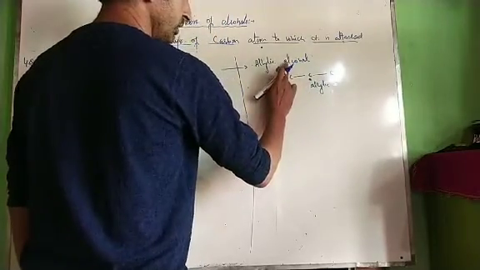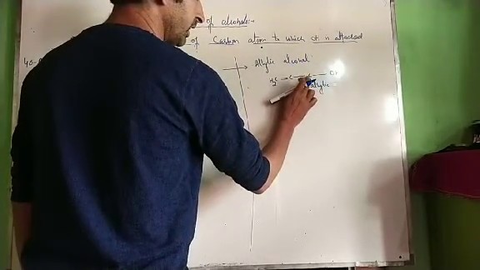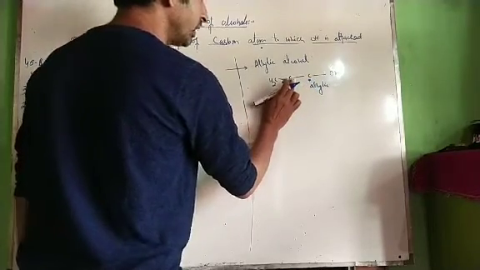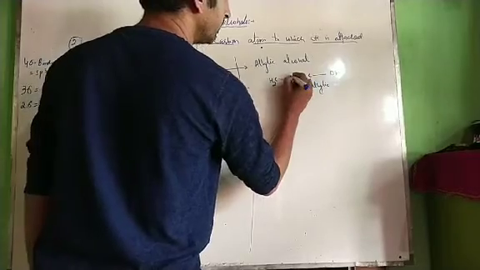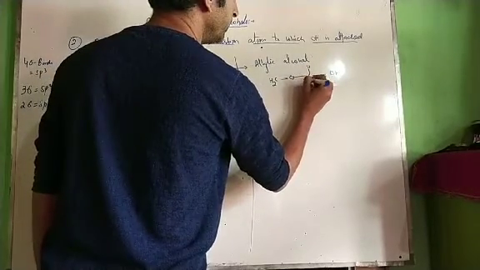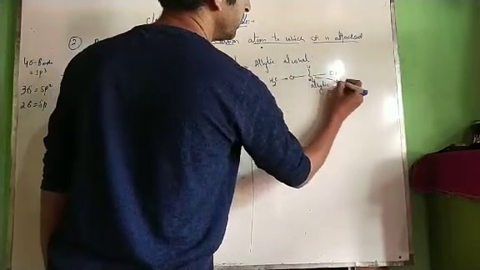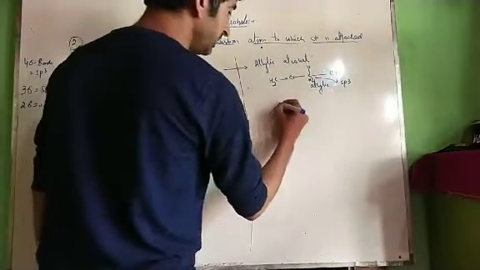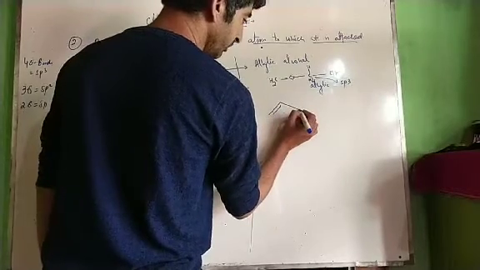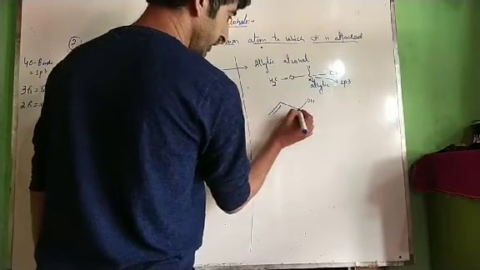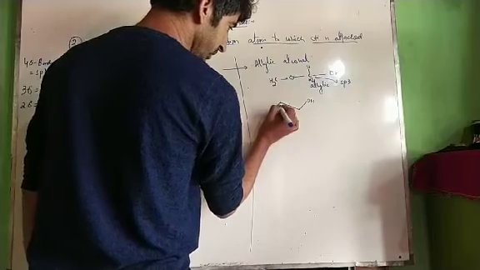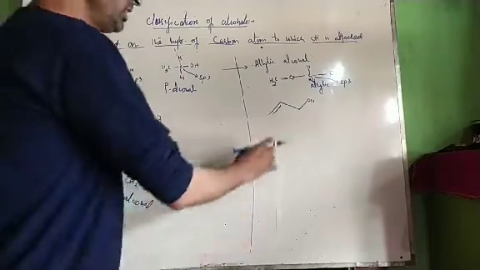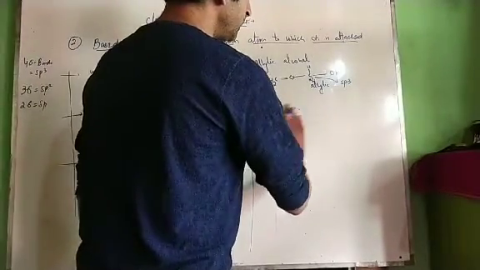An allylic alcohol is one in which OH is attached to allylic carbon. This is our allylic carbon. An allylic carbon is one which is attached to the carbon bearing a carbon-carbon double bond. Now tell me, is this allylic carbon sp3 or sp2? It's also sp3. This carbon is allylic carbon because it is directly attached to the carbon which bears a carbon-carbon double bond. Got it?